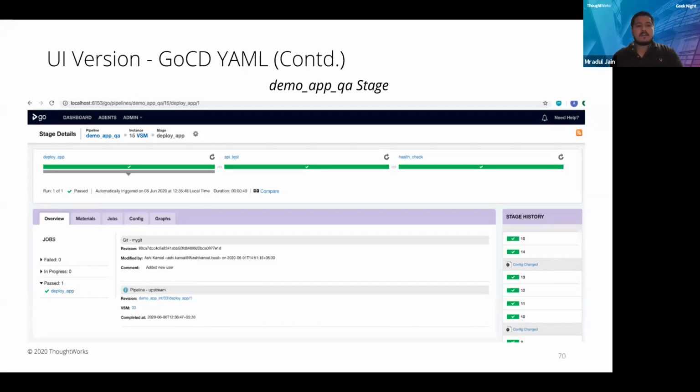We are deploying the things. We are using the deploy app stage for deploying, and after that testing will be performed, health checks will be done, and then we'll go ahead and understand more about how production goes after the QA. So next slide, please.